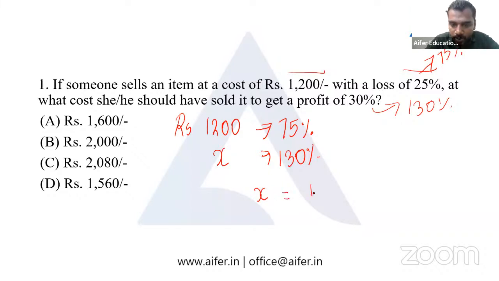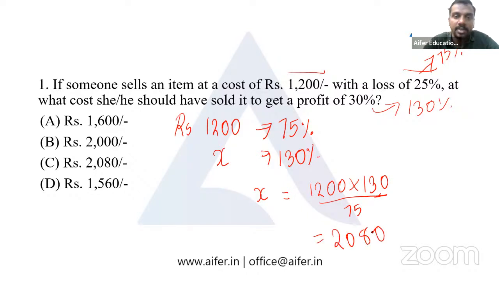From which we can solve X is equal to 1200 into 130 by 75. We'll be having the answer as 2080. So we have rupees 1200 as 75%, X is 130%, from which we get X is equal to 1200 into 130 by 75.